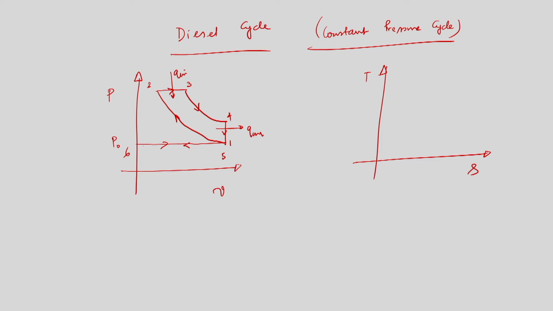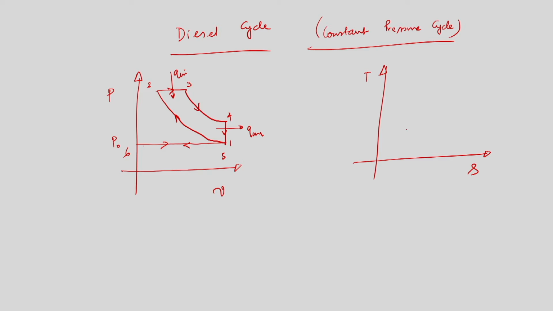This is also a good approximation, because we open the exhaust valve when the piston is a little away from BDC at the end of the power stroke, and we expel a certain amount of combustion product only to reduce the pressure inside the cylinder, so that the piston will face less resistance while traversing back from BDC to TDC in the next stroke, that is the exhaust stroke. So this is the PV diagram.